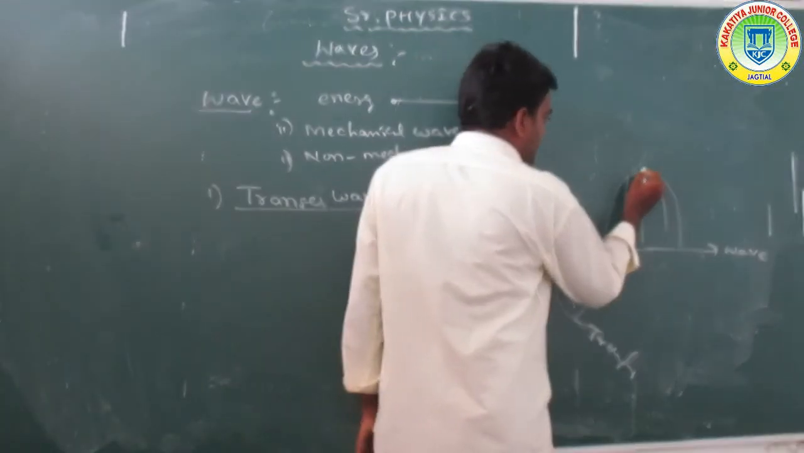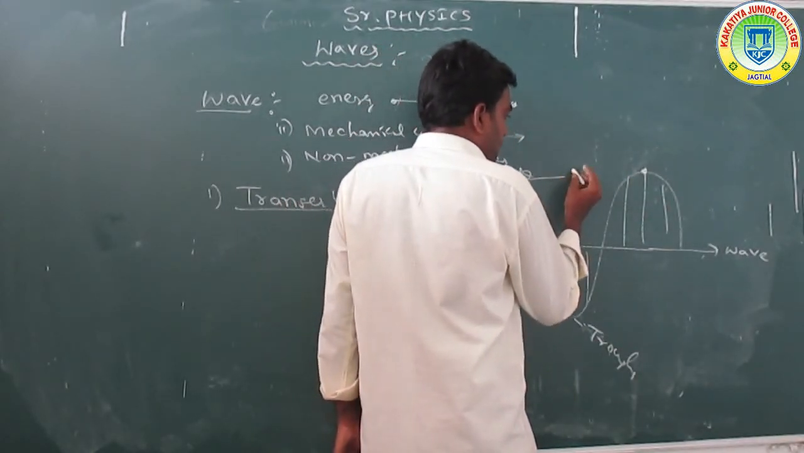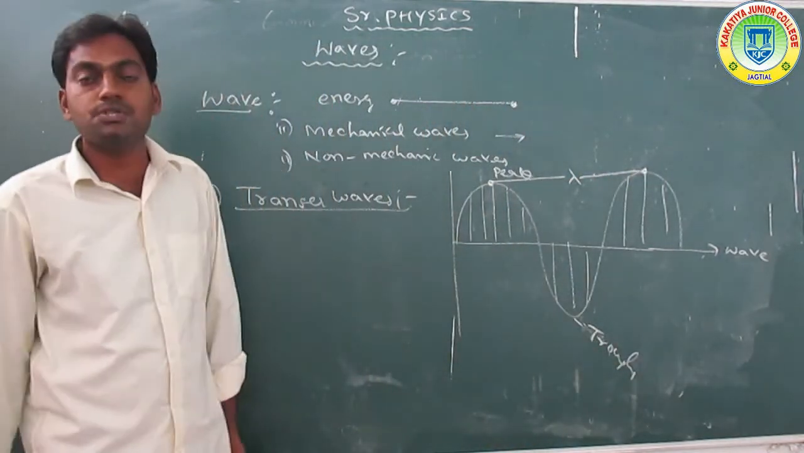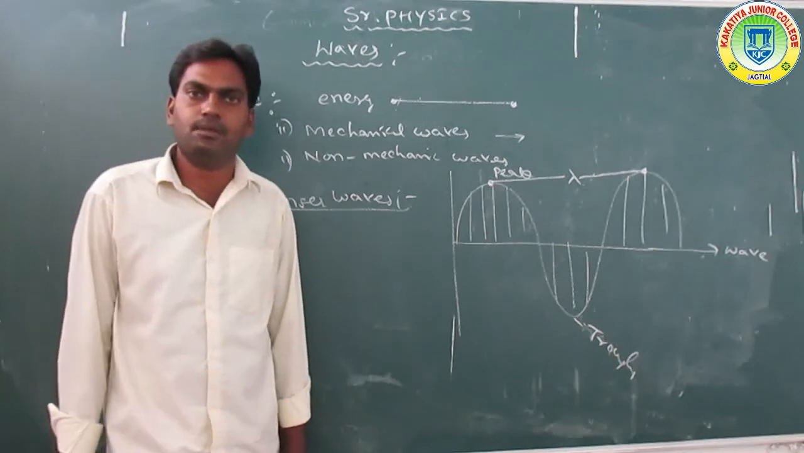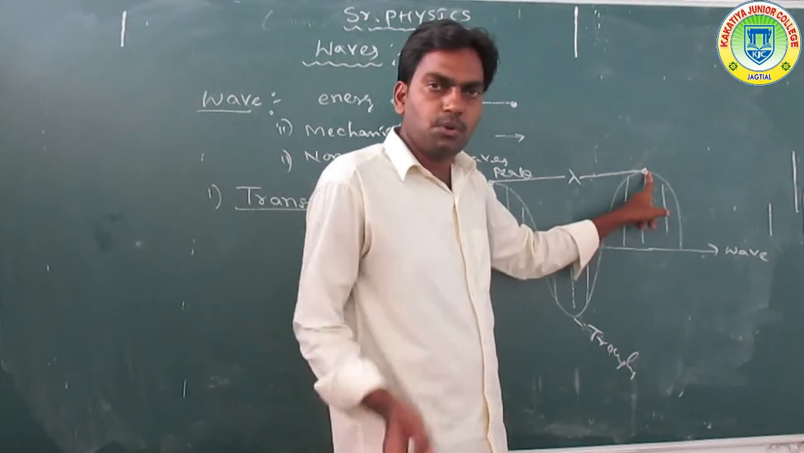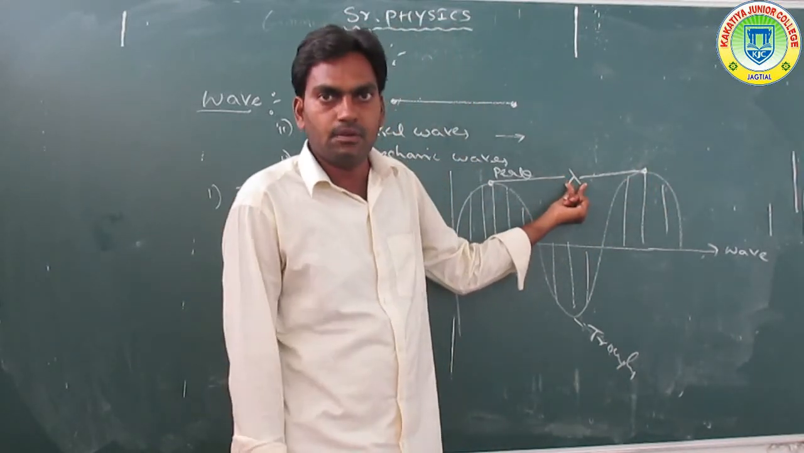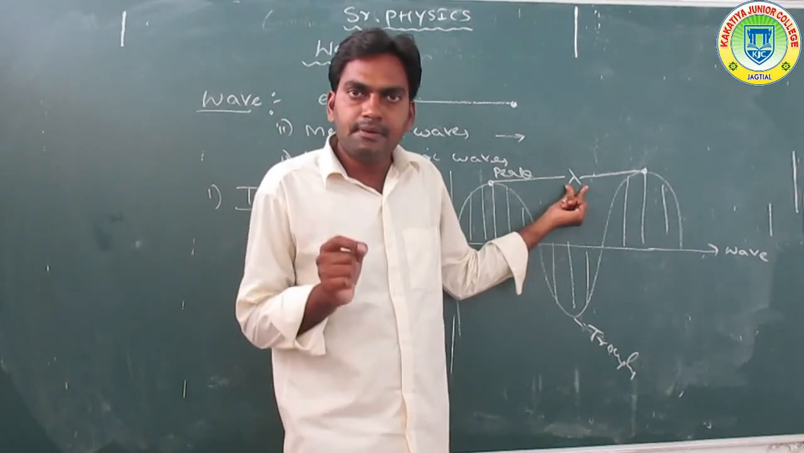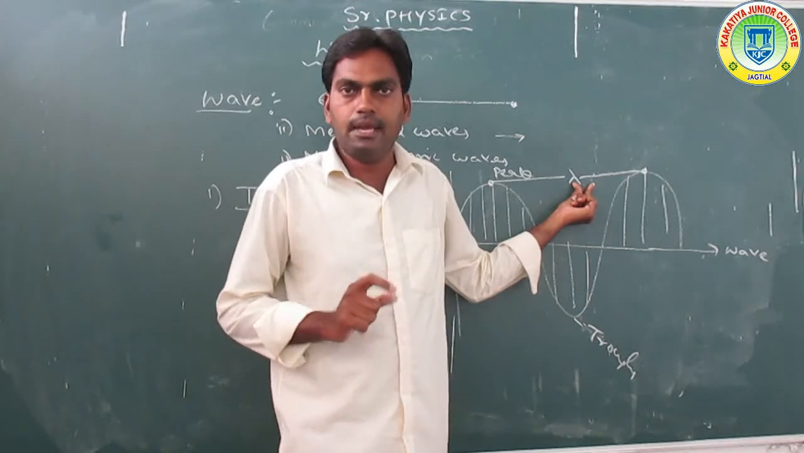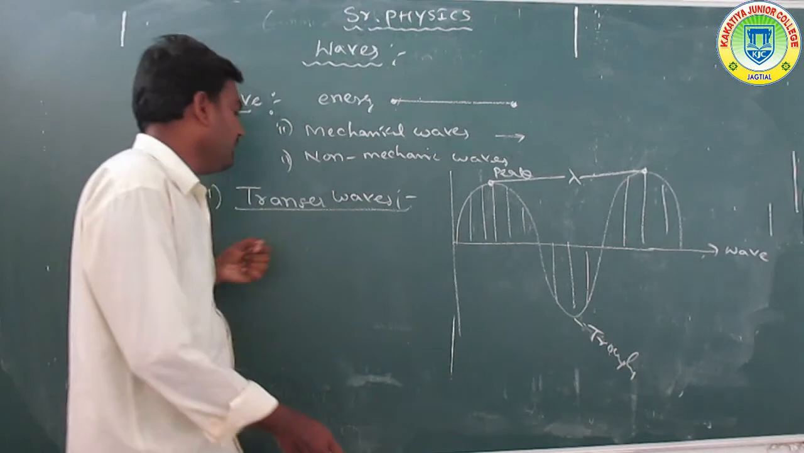So what is the wavelength? It is the distance between two successive peaks, or consecutive peaks in the same phase. Two consecutive peaks in the same phase give the wavelength. So wavelength is the distance between two consecutive peaks in the same phase.